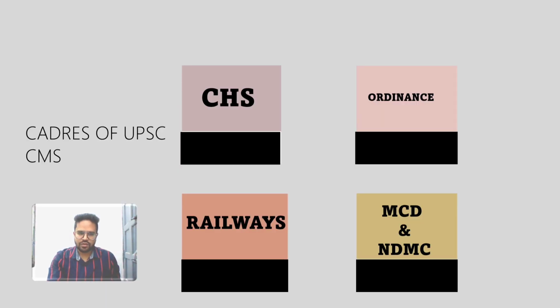Cadres of UPSC CMS. There are 4 cadres: Central Health Services, Ordnance Factories, Railways, and Municipal Corporation of Delhi and New Delhi Municipal Corporation. From 2022 onwards the Ordnance Factories will be merged into the CGHS, Central Health Services, and after 2022 you're only left with the 4 cadres: MCD, NDMC, Railways and CHS.